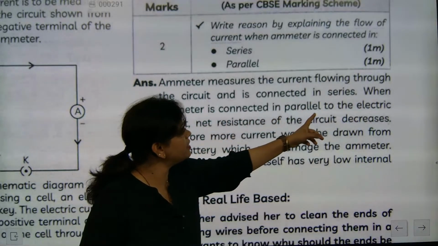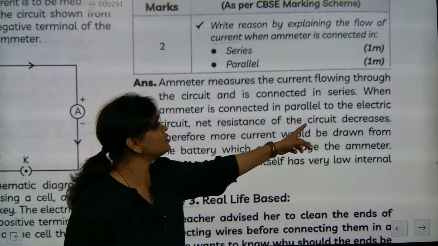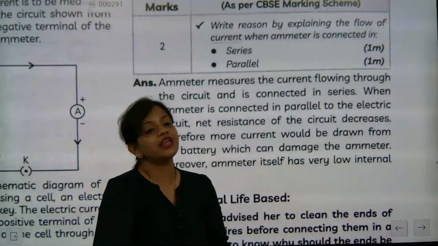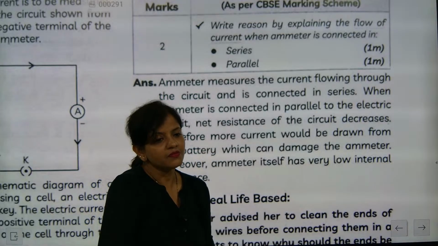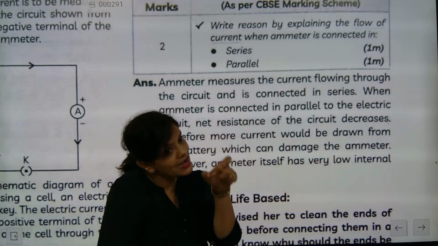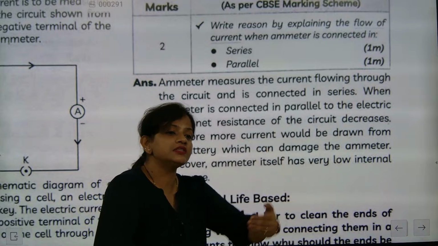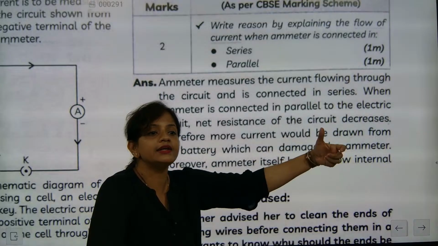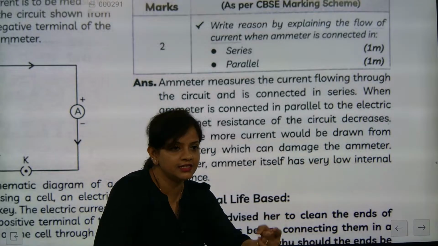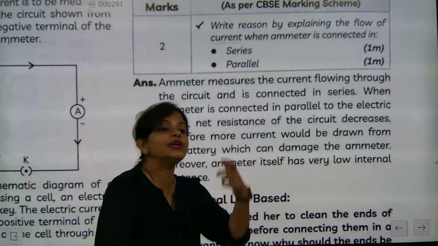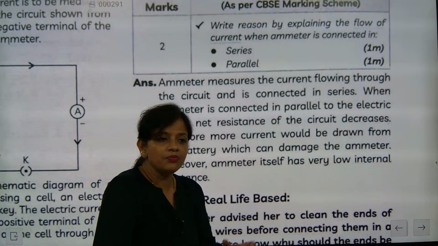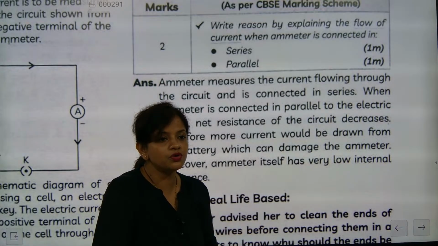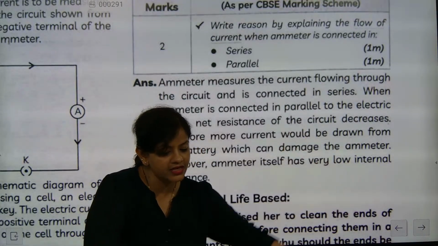When an ammeter is connected in parallel to the electric circuit, the net resistance of the circuit decreases, because we know that whenever anything is connected in parallel, the resistance decreases. Whenever resistors are connected in series, the resistance increases. So the ammeter does not need to increase the resistance. The ammeter only needs to measure the amount of current flowing in the circuit. Understood or not?